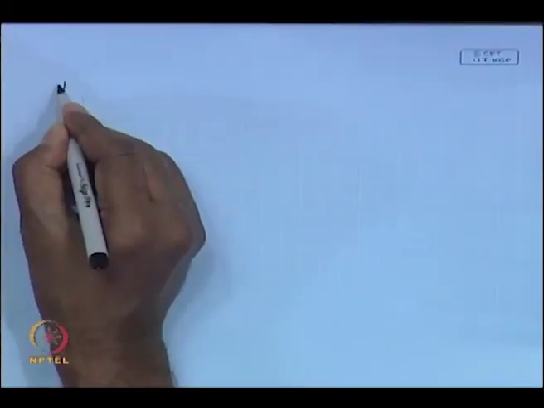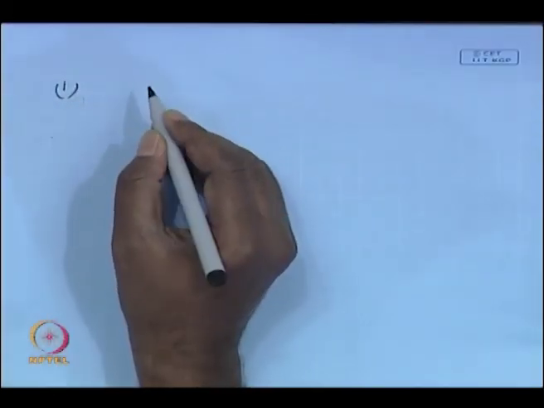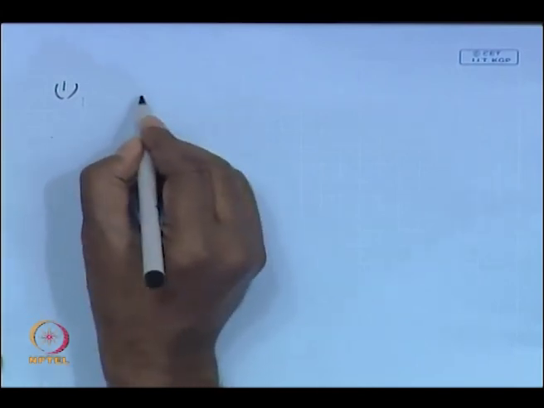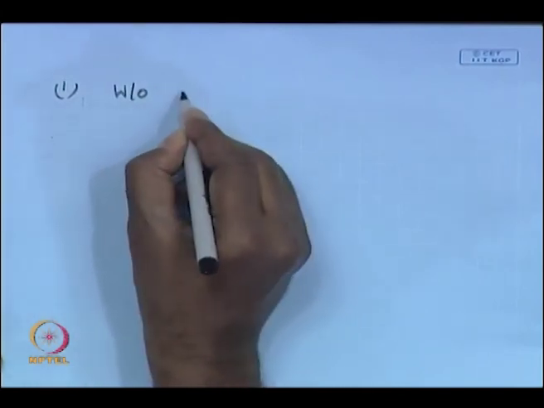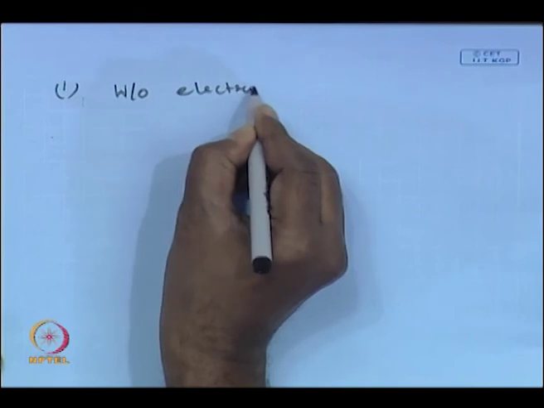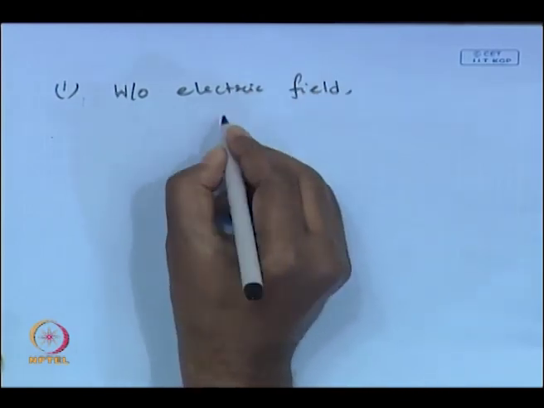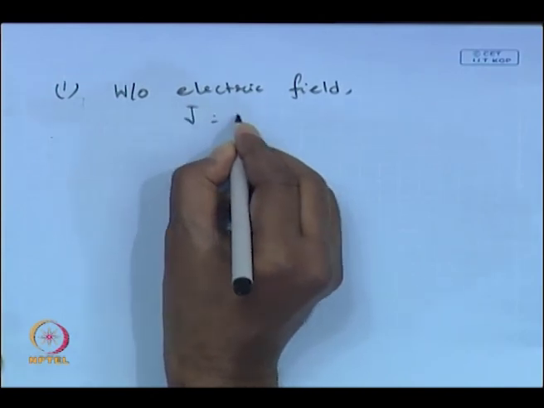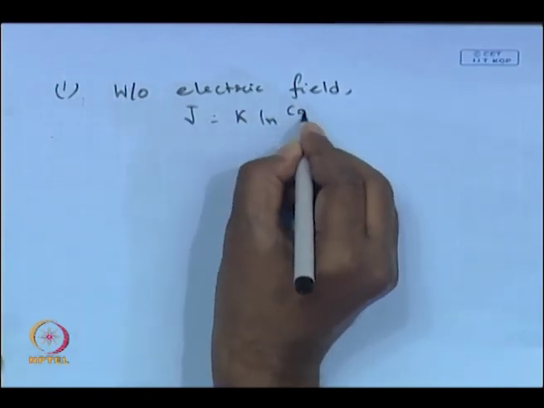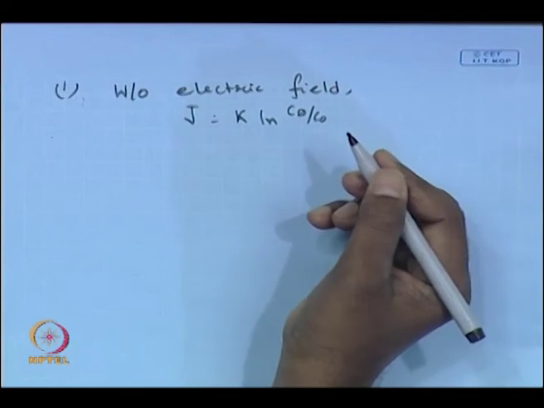Now, first thing is, what is the permeate flux? The permeate flux without external electric field becomes K ln Cg by C naught, the standard formula.